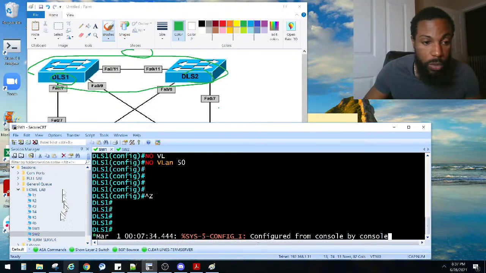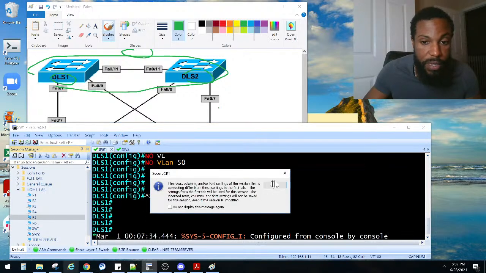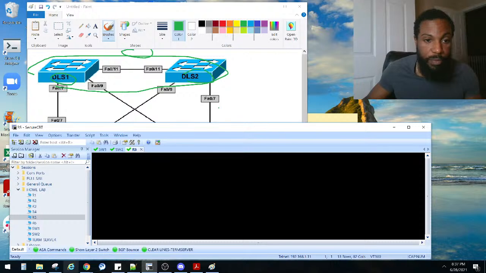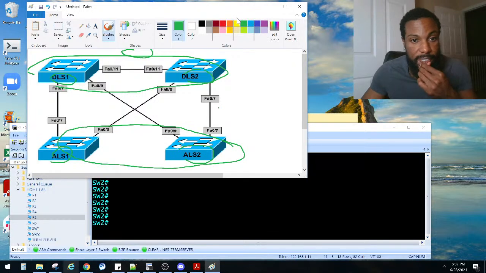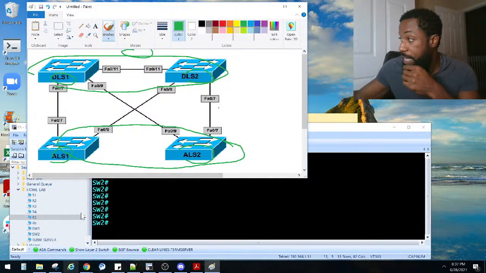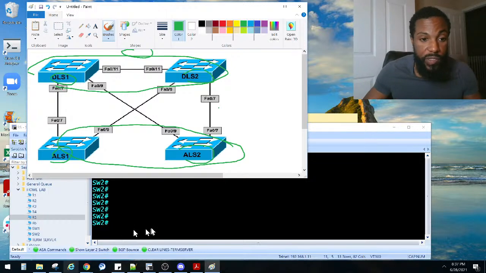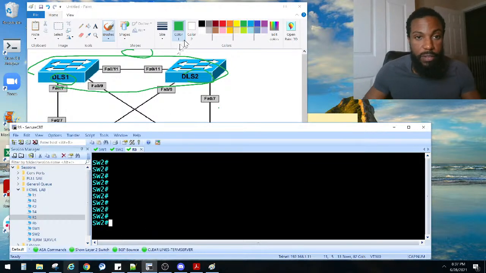So the next two right there should be 5 and 6, right? Let's see. Hopefully, yes. Okay. So I got him labeled as switch. So he's supposed to be DLS. My bad about that. Yes, DLS1, DLS2, and then the next two should have been DLS3 and DLS4. Okay, so, I'm sorry, DLS3 and 4.